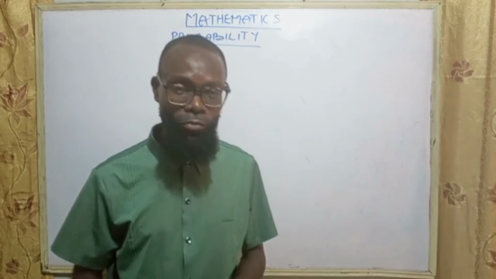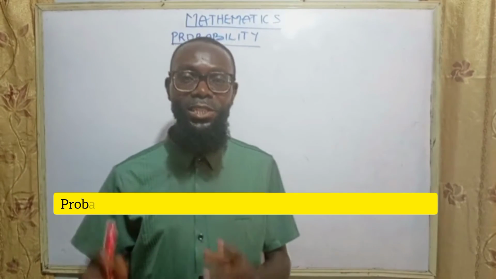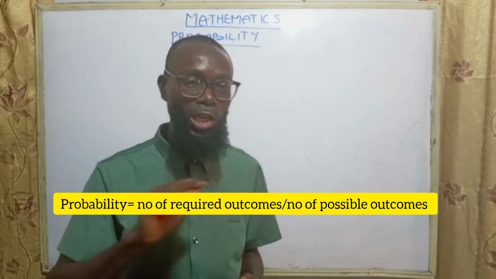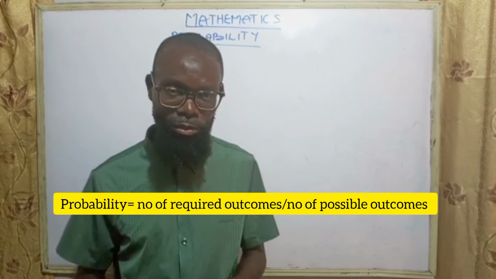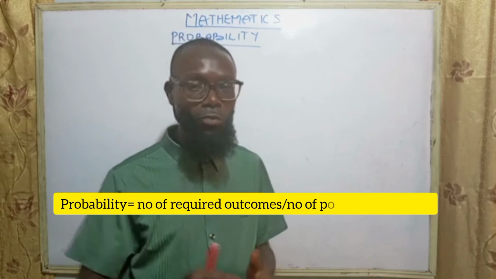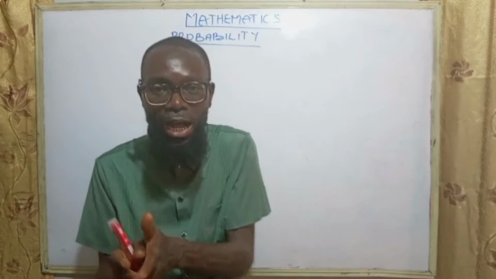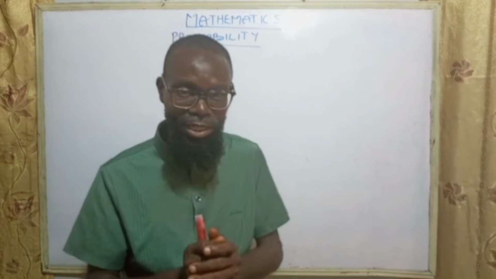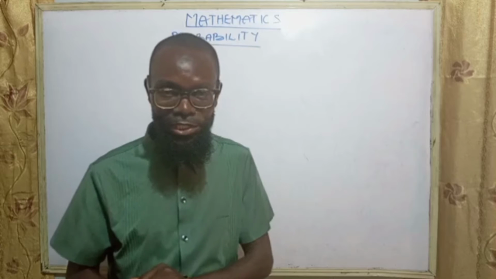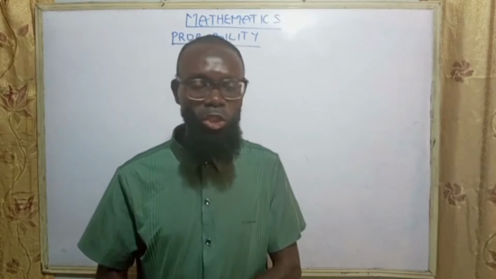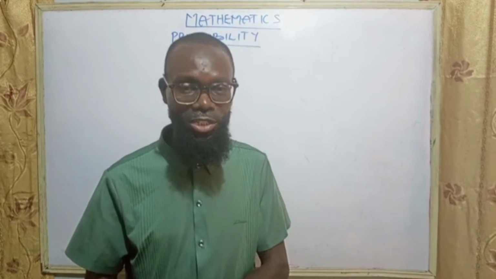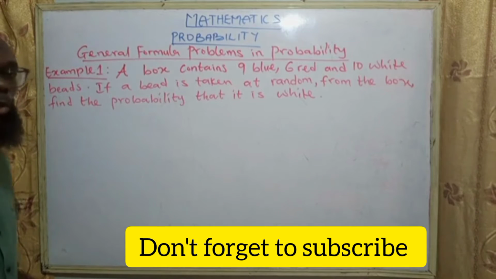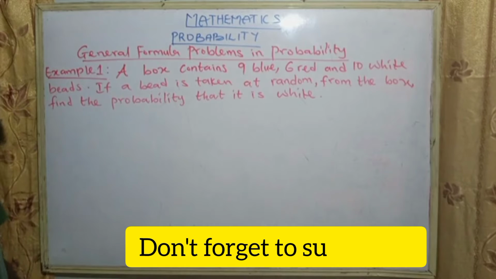Probability could be defined as the number of required outcomes over the number of possible outcomes, or the number of an event over the number of the sample space. Now, let us denote this with examples so that we can gain more knowledge on this. So, let's dive in. The first subtopic we are going to be looking at is the general formula problems in probability.